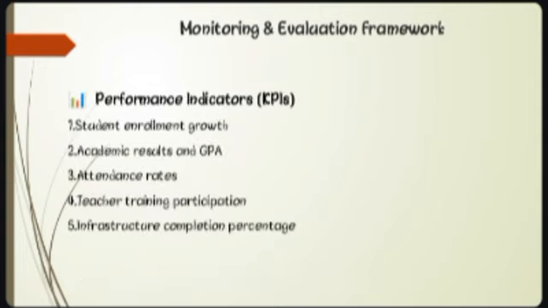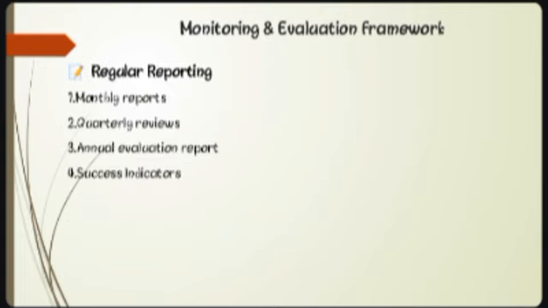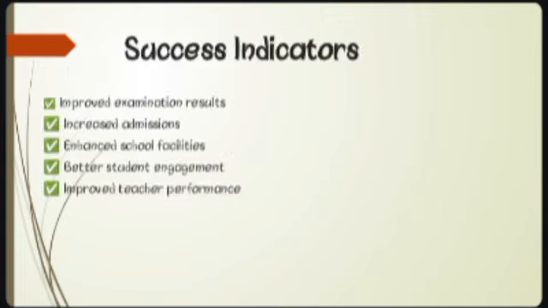Next, under the monitoring and evaluation framework, the performance indicators are the KPIs: students' enrollment growth, academic results and GPA, attendance rates, teacher training participation, and infrastructure completion percentage. Regular reporting includes monthly reports, quarterly reviews, annual education reports, and success indicators. Success indicators are increased admissions, enhanced school facilities, better student engagement, and improved teacher performance.